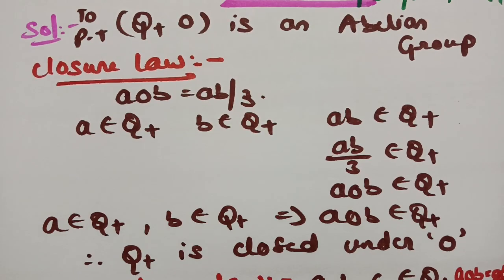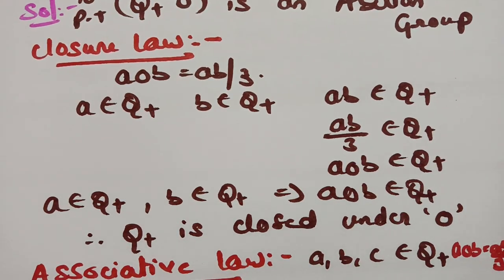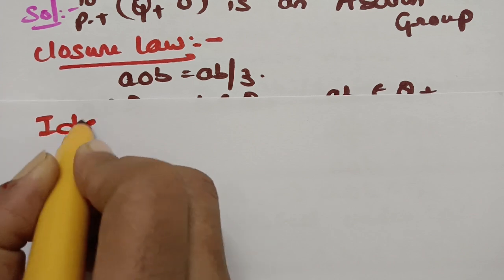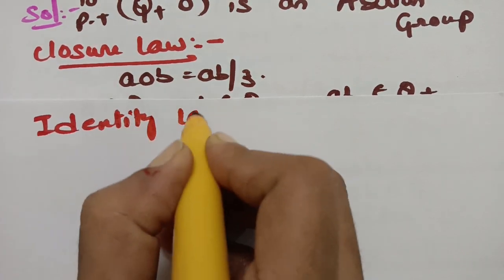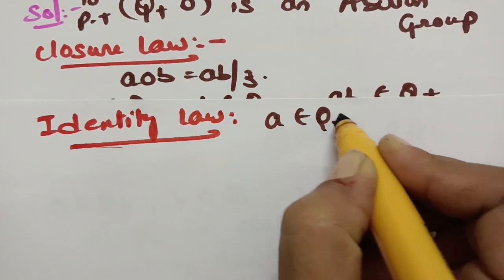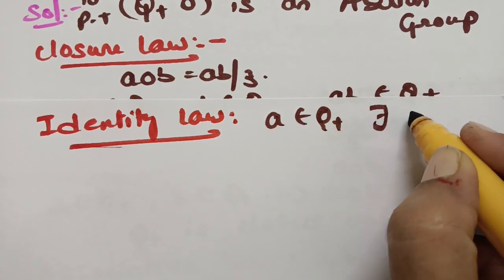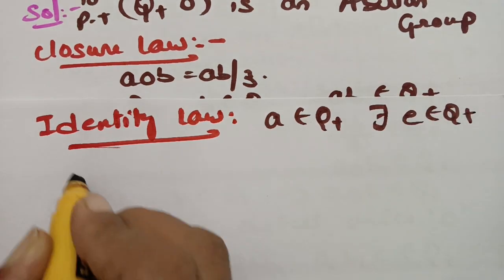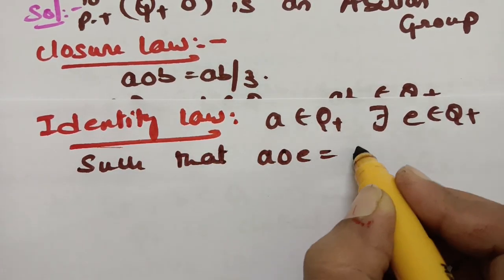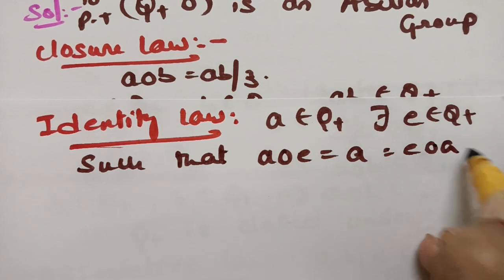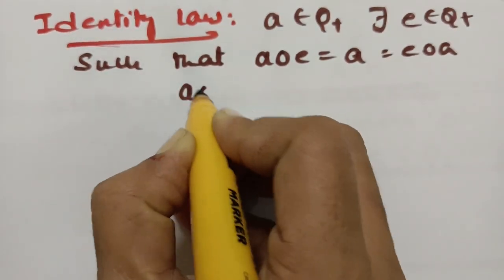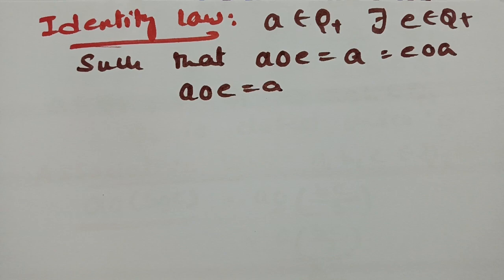So I have shown its closure and its associativity, and next I am going to prove the identity law. Identity law also is satisfied. For the identity law, what we have to show, see here, is that for A belongs to Q plus, there exists E belongs to Q plus such that A circle E is equal to A, which is equal to E circle A. Clear? And see here, if I equate A circle E to A, then I use the operation.